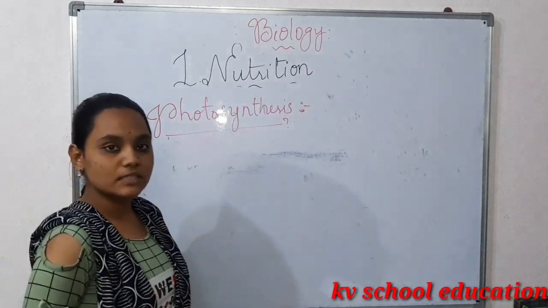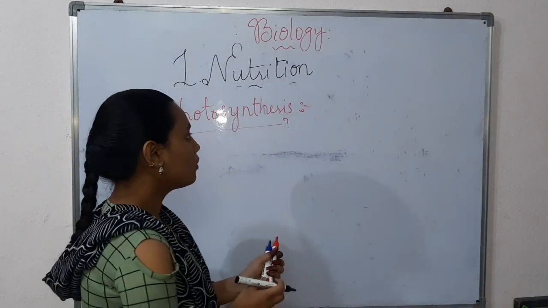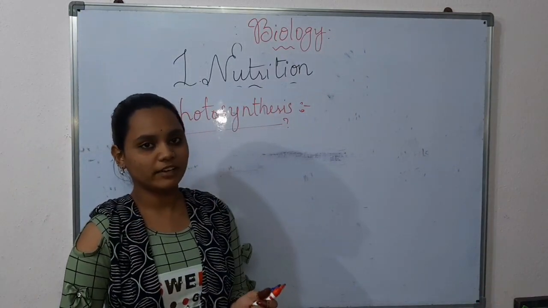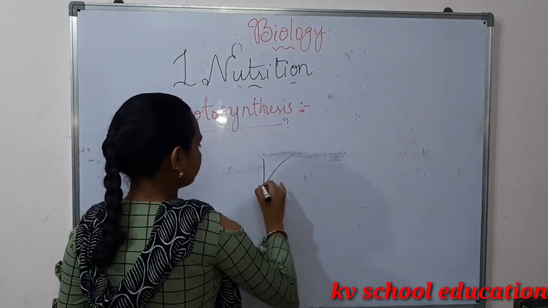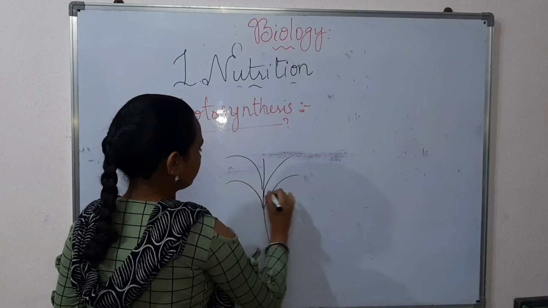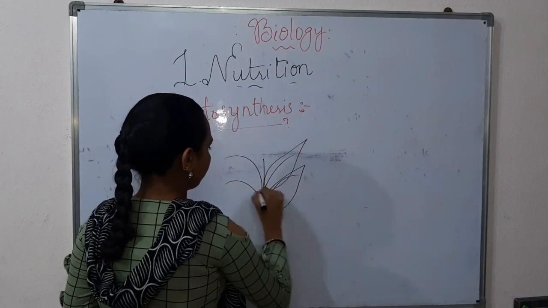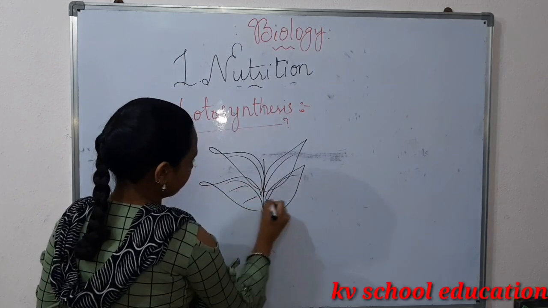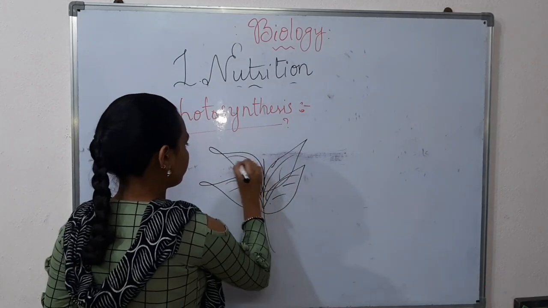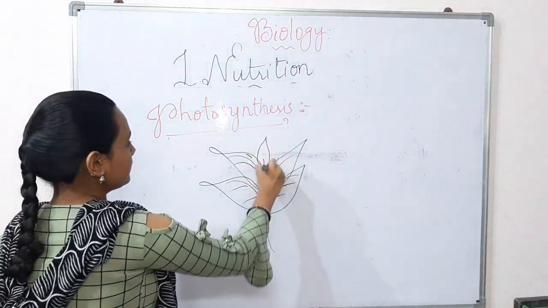What is photosynthesis? We need to learn. Now I'll explain this by giving an example, starting with a plant.